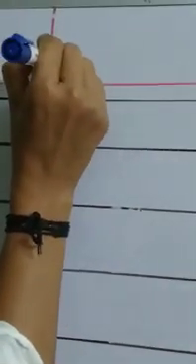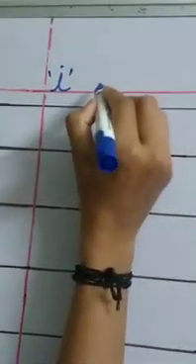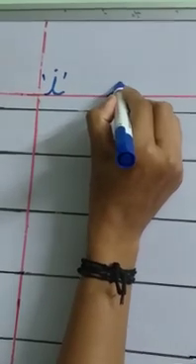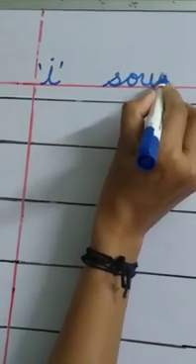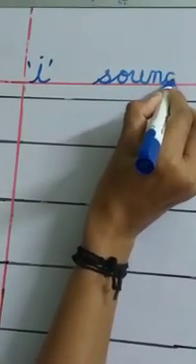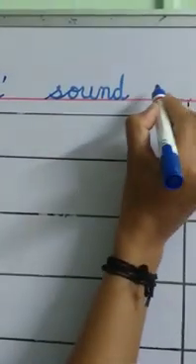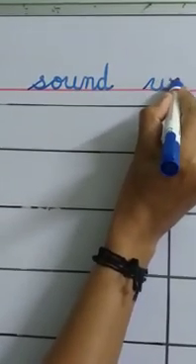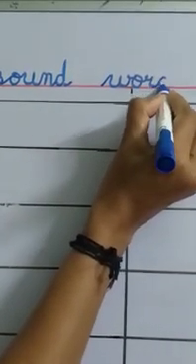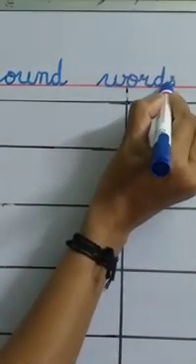I, write in inverted commas, leave some space and write S-O-U-N-D, sound. Again leave some space and write WORDS, words. I sound words. Okay, now tell me children, which picture is this?